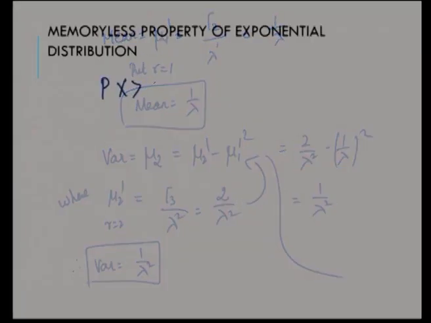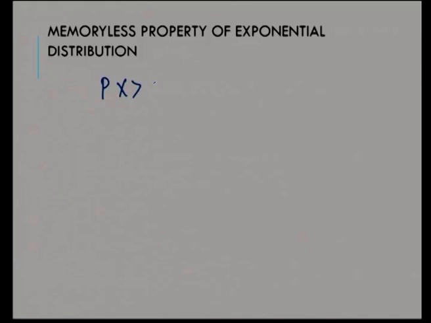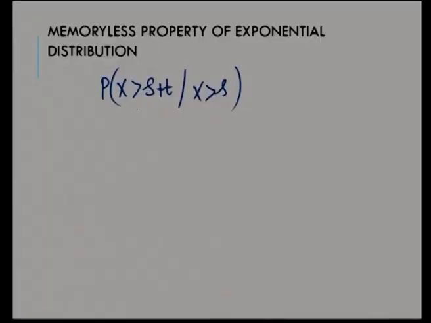Okay. Next, we shall discuss the memoryless property of exponential distribution. It says that when the random variable is greater than s plus t, given that it is greater than s, then it forgets the past. That it forgets the past is what is meant by memoryless. It forgets that it was greater than s, and ultimately you will have the probability as x greater than t. This we should derive.